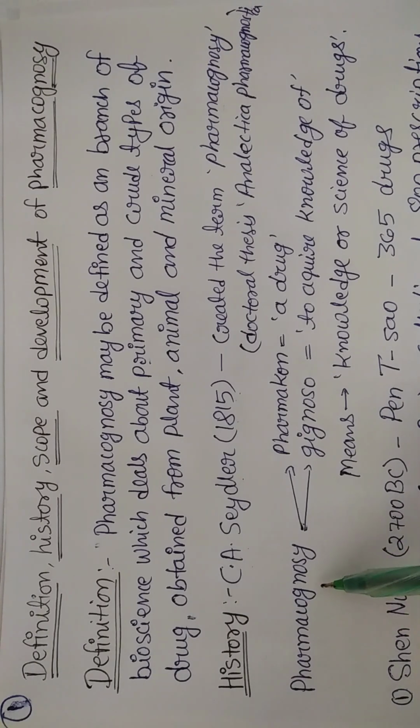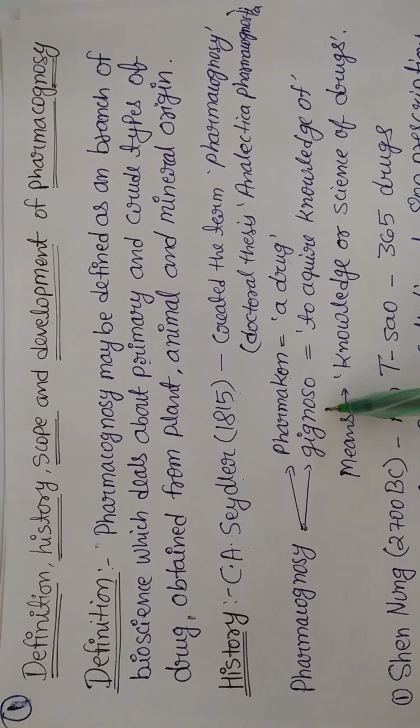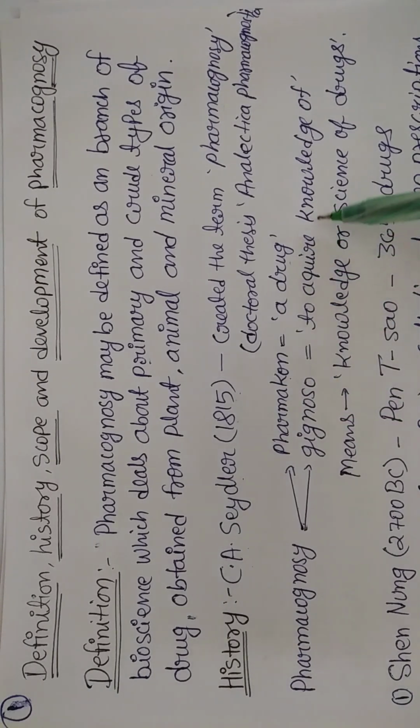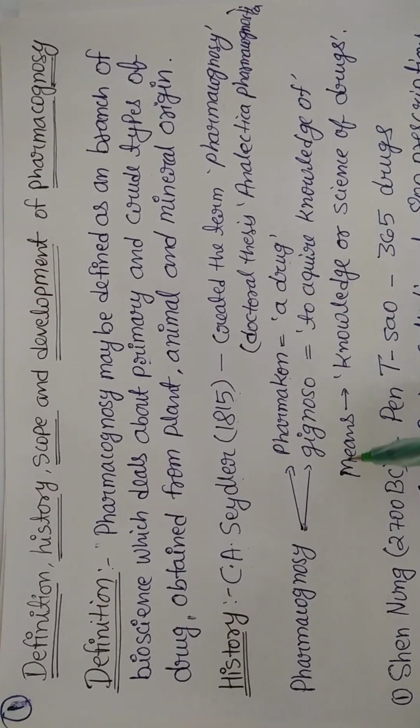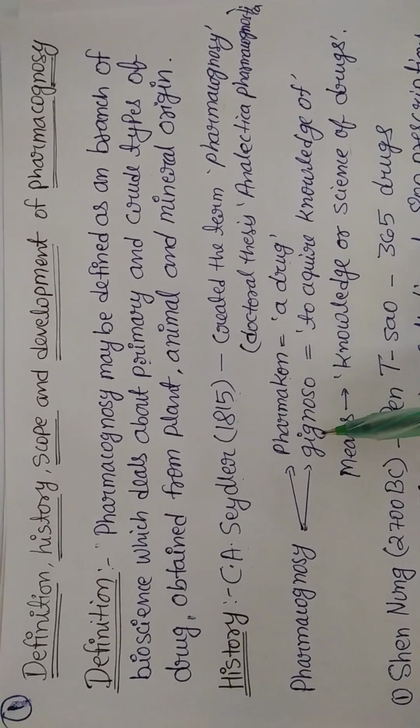It is derived from two Greek words, pharmakon and gignosko, right? Pharmakon means a drug and gignosko means to acquire knowledge of, right? So in sum, the meaning is knowledge or science of drugs, right? That is what pharmacognosy means.